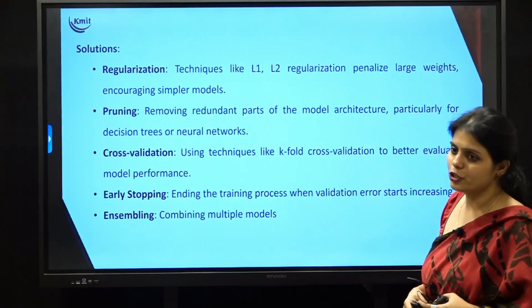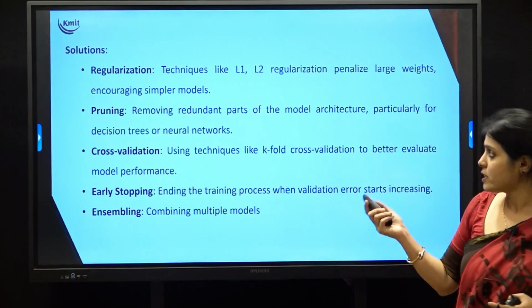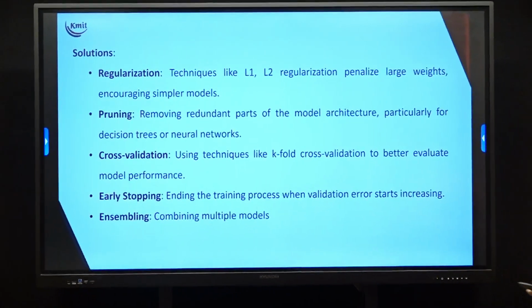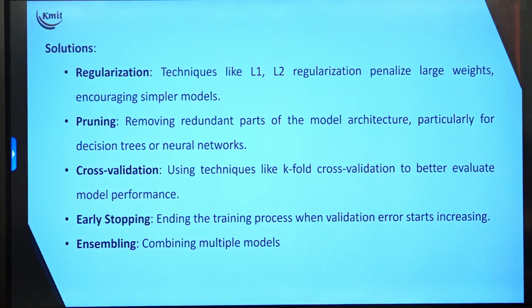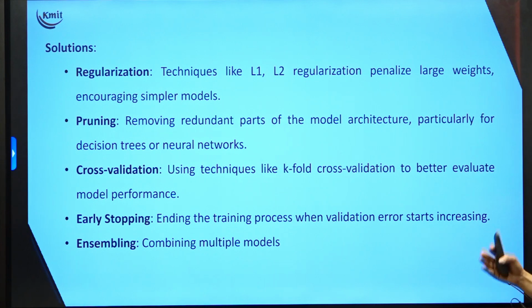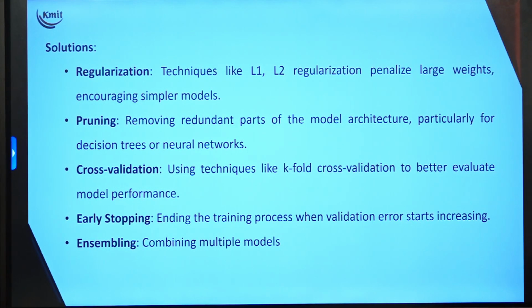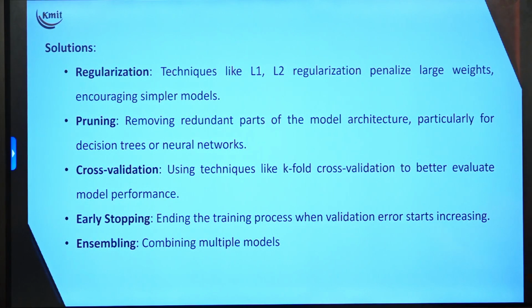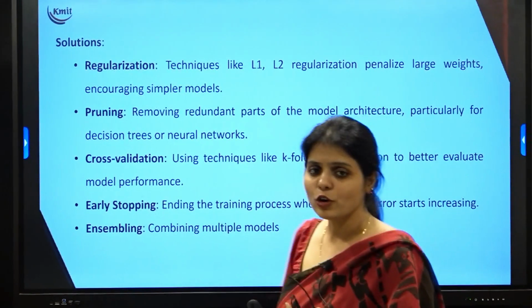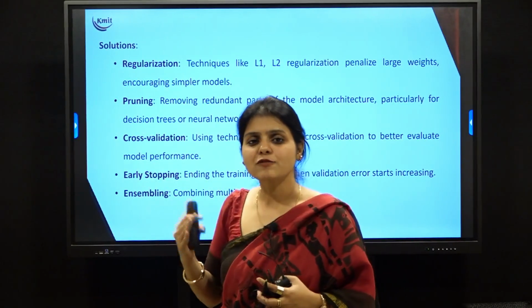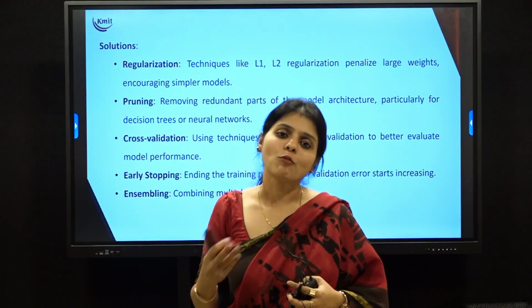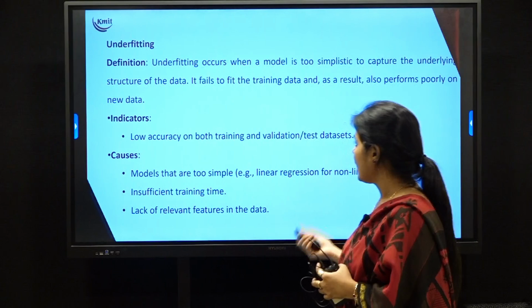Now what are the solutions? How do I overcome overfitting? As I told you, you can go for regularization. There are techniques like L1, L2 regularization. We'll talk about all this in the later sessions, but for now just understand regularization, pruning, and cross validation, which we use to evaluate the best model performance. We have early stopping, that is ending the training process before the validation error starts rising, and then combining multiple models, which is called ensembling. So cross validation, ensembling, pruning, regularization, all these are different techniques that we apply when we find a model which is overfitted.